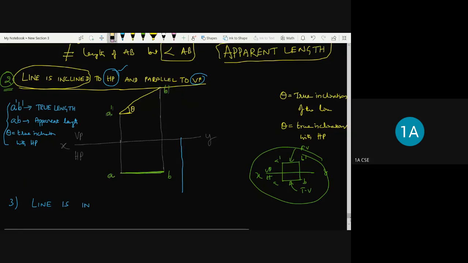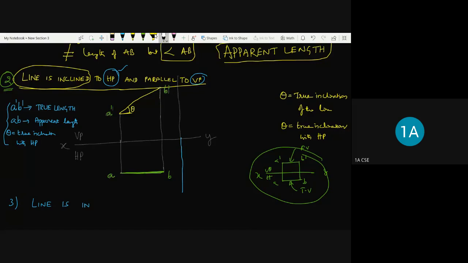If the distance from the RPP is given, then what you do is what we did in the previous classes. Draw the 45 degrees line, and project this point onto it, because the A projection and B projection are coinciding, both coming as a single point, and this will be projected upward.